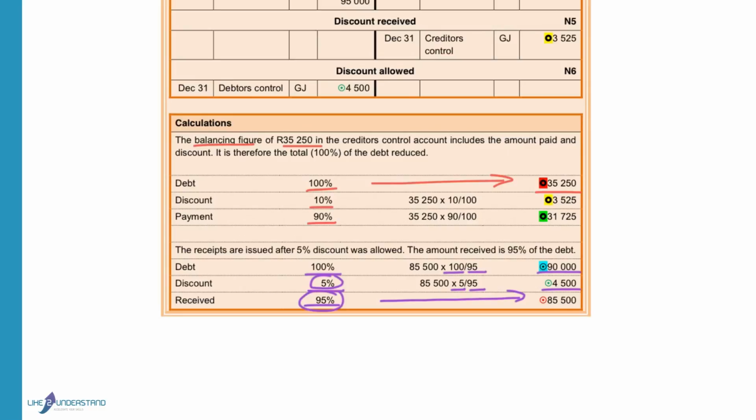It includes the discount. If we want to calculate the discount, the 35,250 times the 10% that we want to know, divide by 100%, and that will give us 3525. The payment will be 90% of the total amount, and we will calculate that as 31,725.